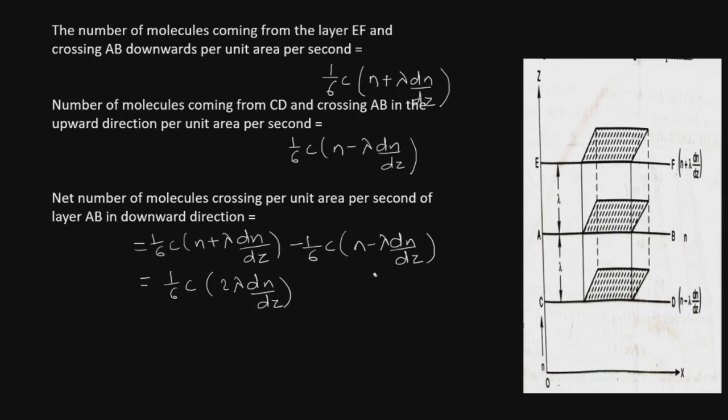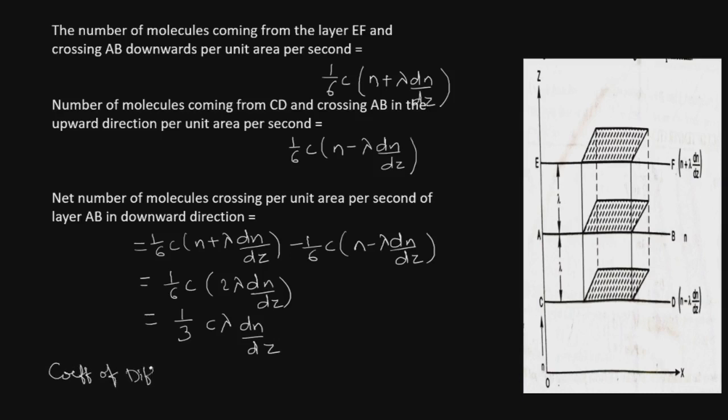So therefore, this will be equal to 1 by 6, the 2 and 3 get cancelled, and we have 1 by 3 C into lambda into dn by dz. So this is the number of molecules crossing per unit area per second of the layer AB in the downward direction. Now let us see the definition of the coefficient of diffusion.